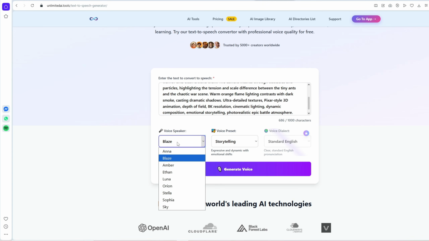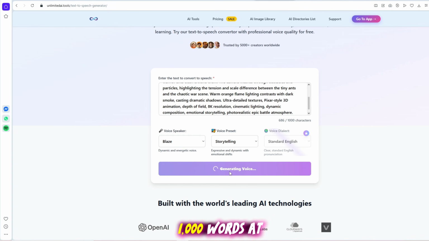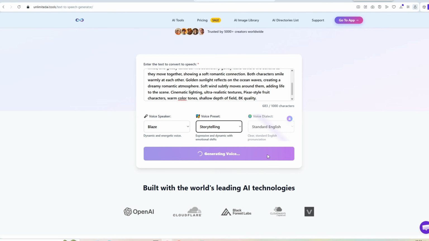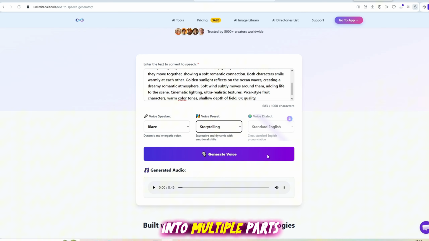Click Generate. Remember, you can generate up to 1,000 words at a time, but you can split longer scripts into multiple parts to complete the voice. Once generated, your AI voice is ready, and you can listen to it immediately.